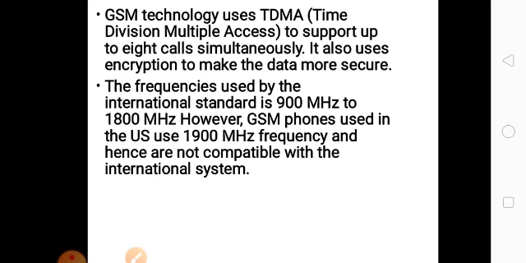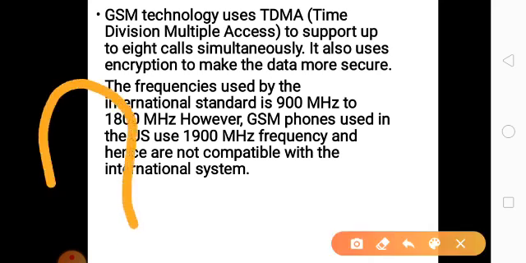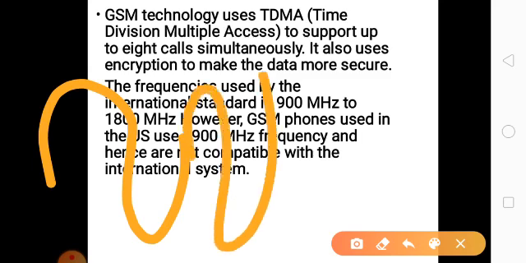Then GSM technology uses time division multiple access support. Up to 8 calls simultaneously you can manage. And the frequency used by the international standard is 900 megahertz. What is 1 megahertz? Number of cycles per second. Already I told this. This is one cycle, then another cycle. So 2 cycles divided by time. So that is hertz.